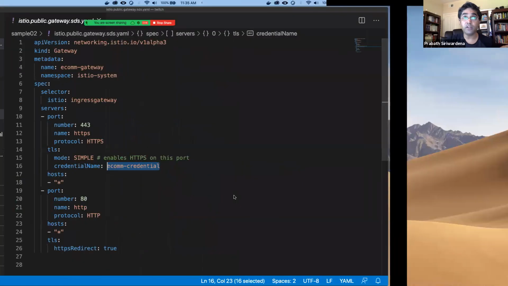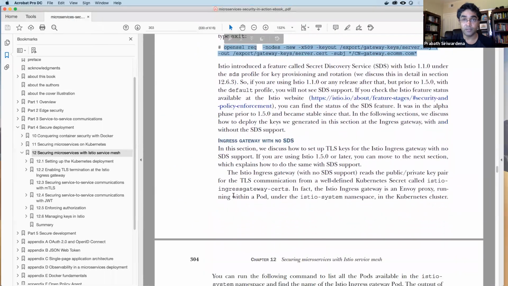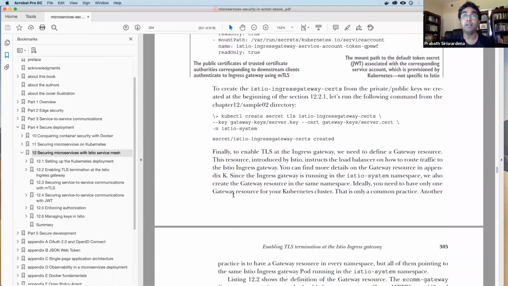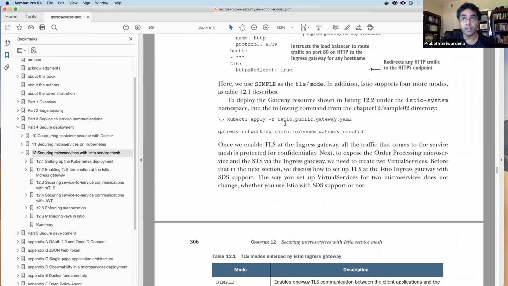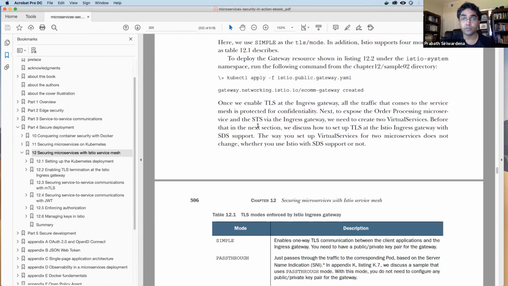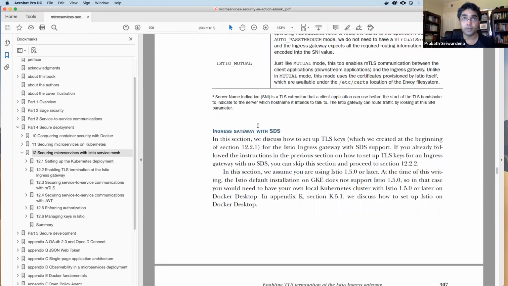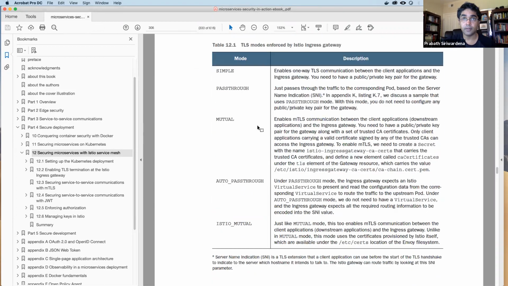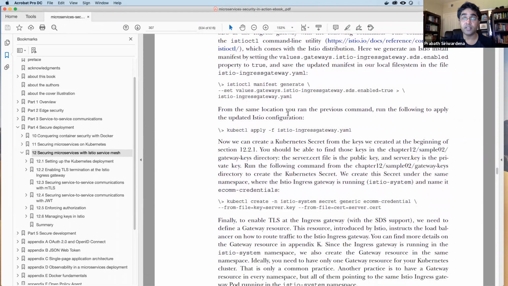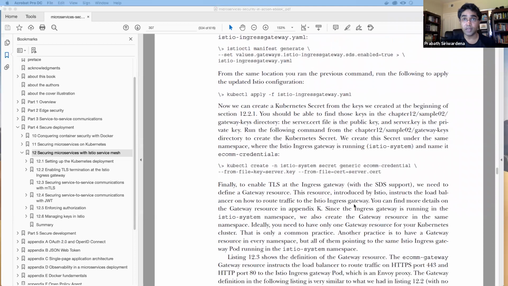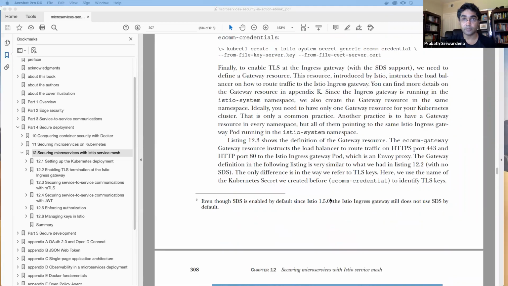So if you are using 1.5, you need to do some additional steps defined in this book. You need to enable it for the Istio Ingress gateway, right? So this is how you do that. With 1.5, you need to update the Istio manifest to enable SDS for the Ingress gateway. But if you are using 1.6, you don't need to do that. Okay. So since we are using 1.6, we can skip these two steps.